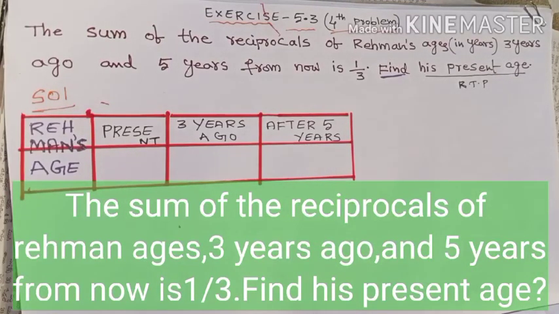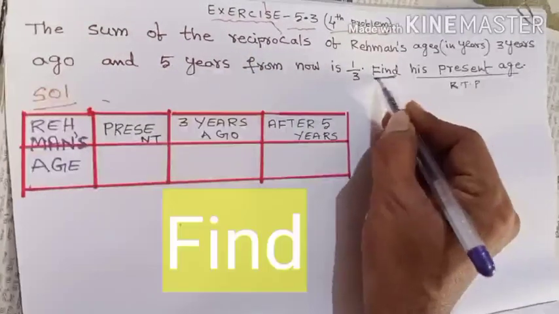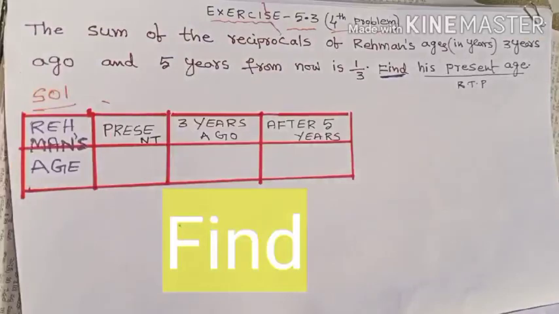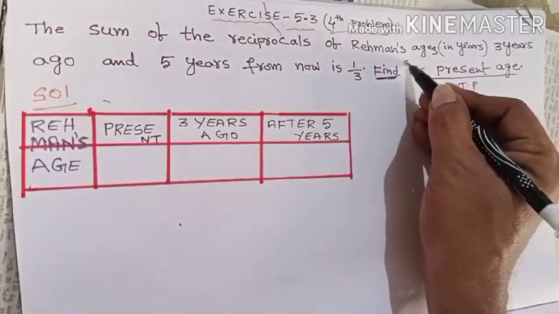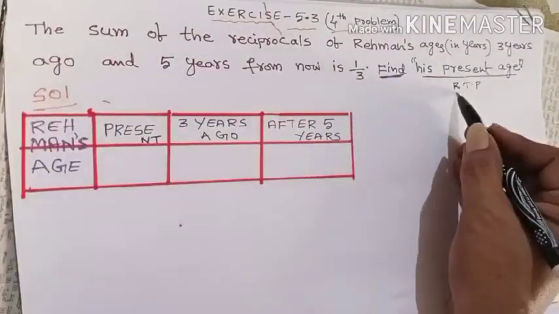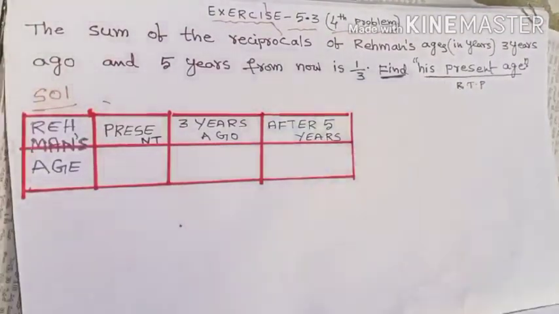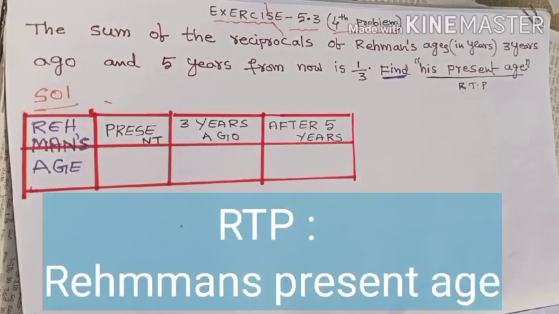Thereafter you have to find out what is RTP. According to my videos, RTP is nothing but the phrase or the sentence which is followed by the question word. Here what is the question word? Clearly here the question word is find, isn't it? Then what is followed by this find? His present age. So this can be taken as RTP. His means Rahman. Therefore, what is RTP? Rahman's present age.